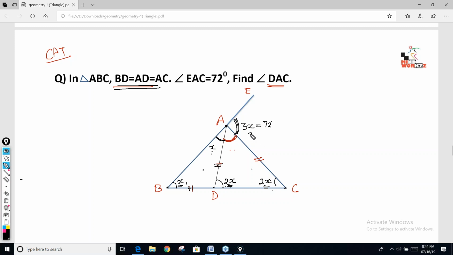This angle is x, this angle is 2x, so this angle will be 3x, and 3x is given as 72. So if 3x is 72, x will be 24. If x is 24, this angle will be 48. This angle will also be 48. 48 plus 48 is 96, so this angle will be 84. That is the answer. Ask me quickly if any part is not clear to anyone.